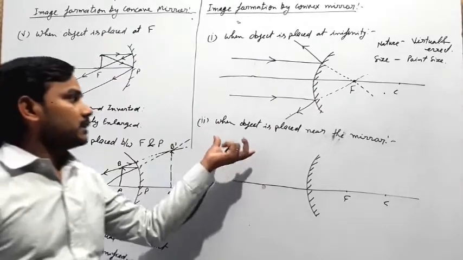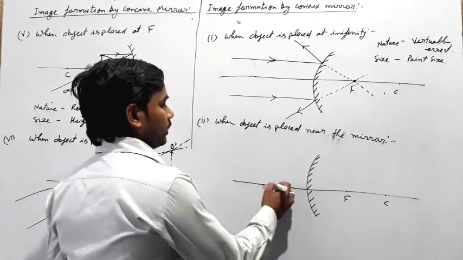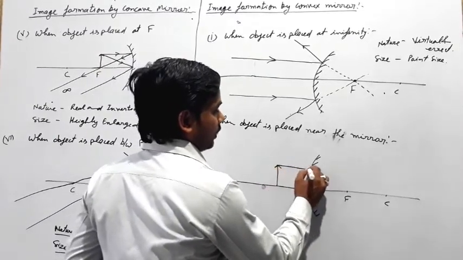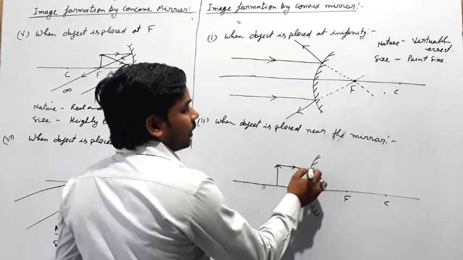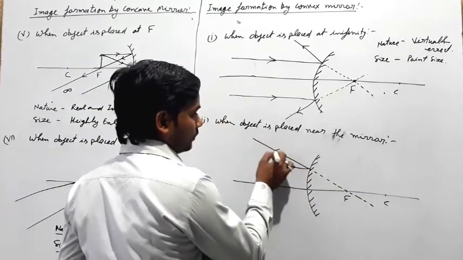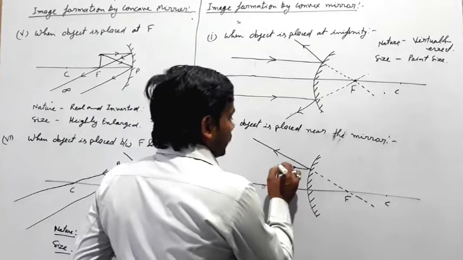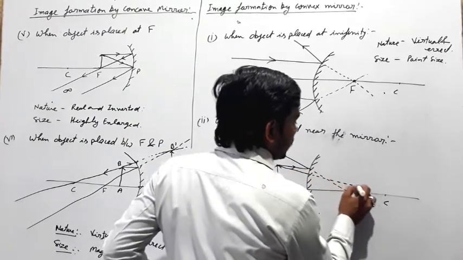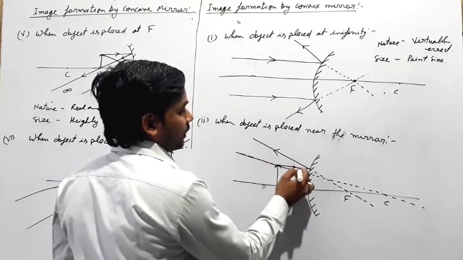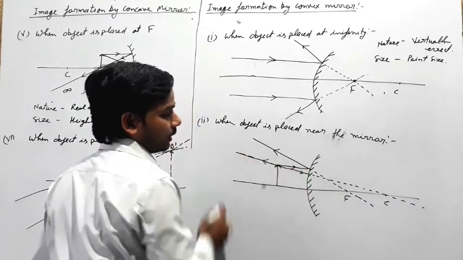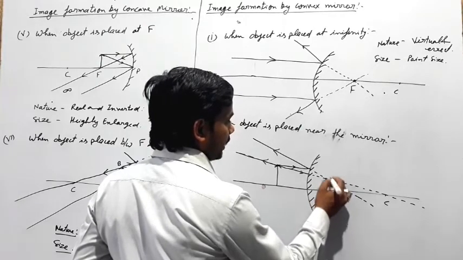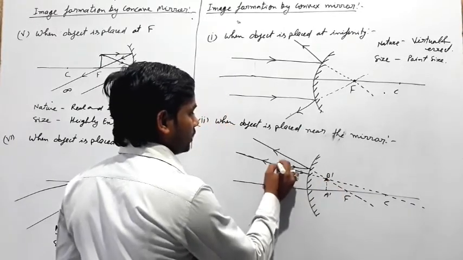Now the second condition is when the object is placed near the mirror. So all the light rays coming parallel to the principal axis appear to come from the principal focus, then this will be this direction. Now the next is when light is coming towards the center of curvature, then that will reflect back in the same path. So this is the intersection point, and the image will be formed at this point. This is A dash B dash, the image, and this is the object AB.